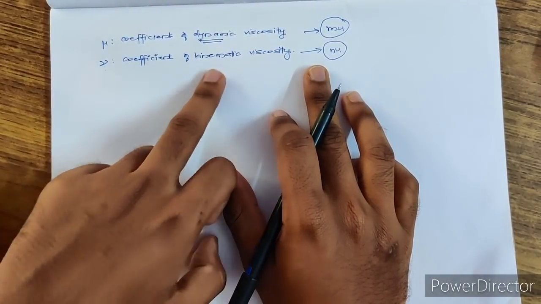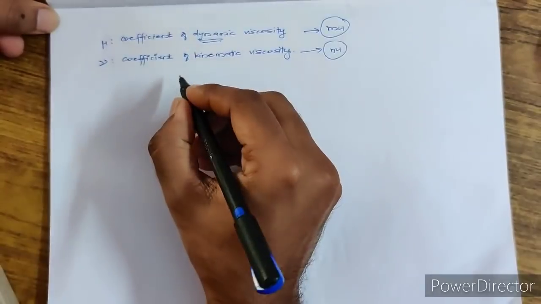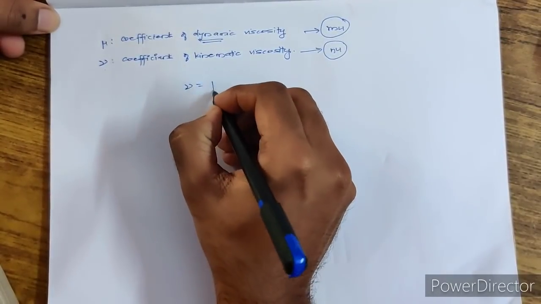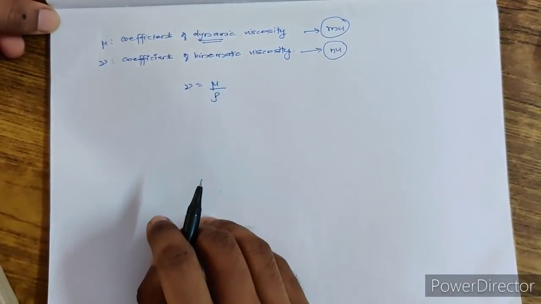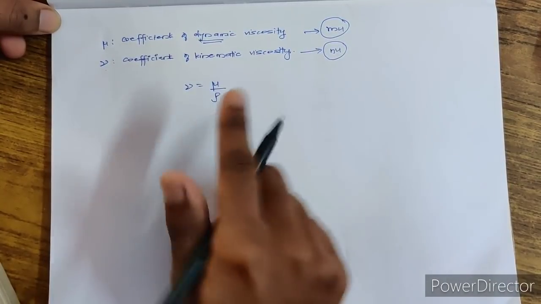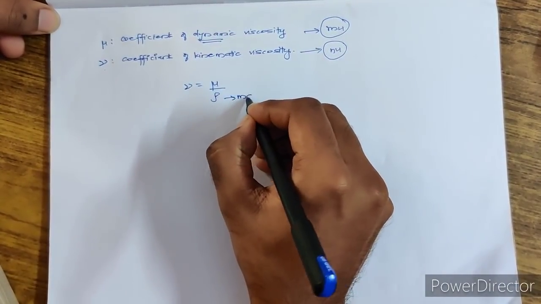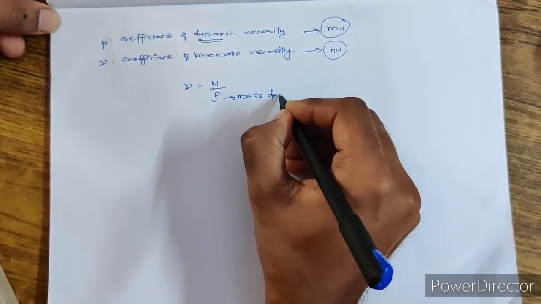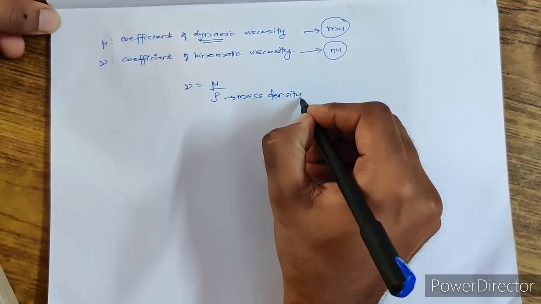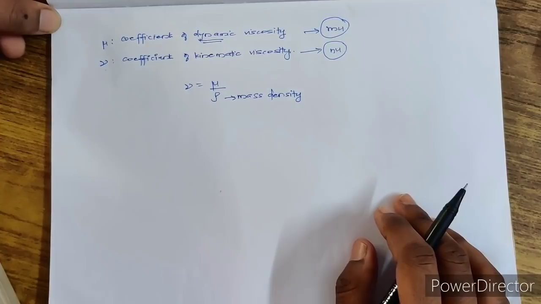Nu is the coefficient of kinematic viscosity. There's a relation: nu is equal to mu by rho. What is this rho? Rho is nothing but the mass density.